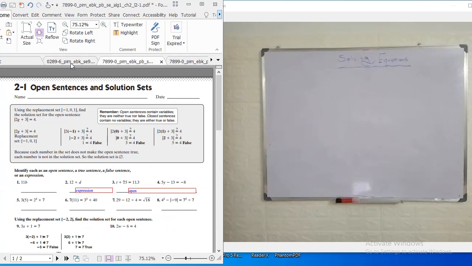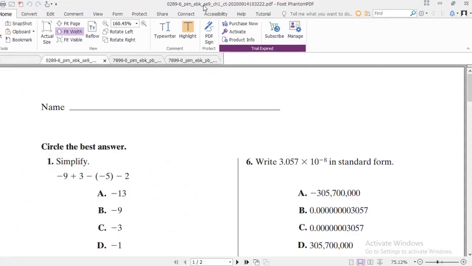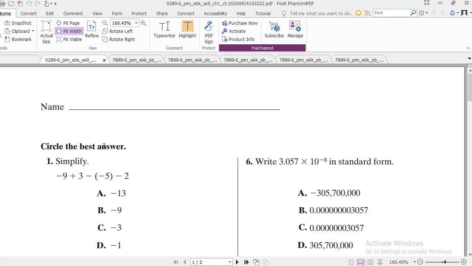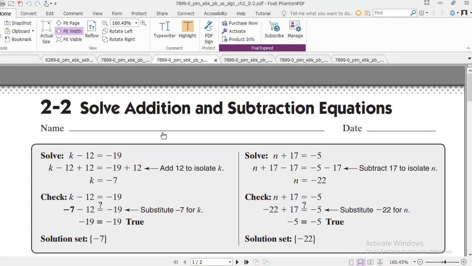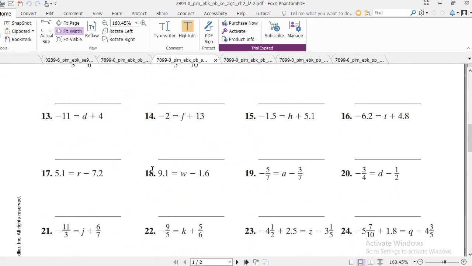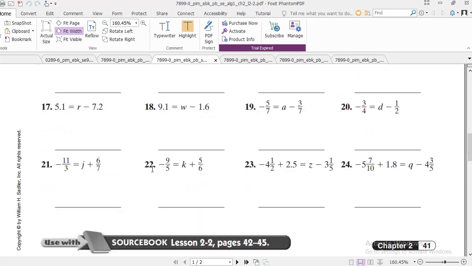This is 2.1, sorry. Let me increase this. This is 2.2. If we want to solve questions from this lesson, solve addition and subtraction equations, I will go directly for some arbitrary ones. So I will solve this one. I find it a huge one, 23, as an arbitrary question.